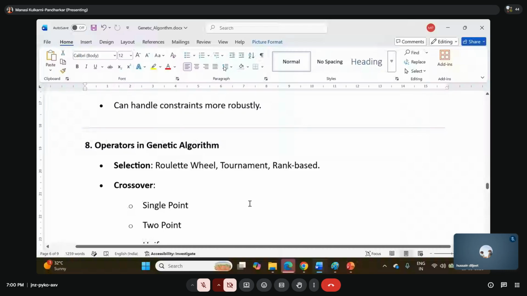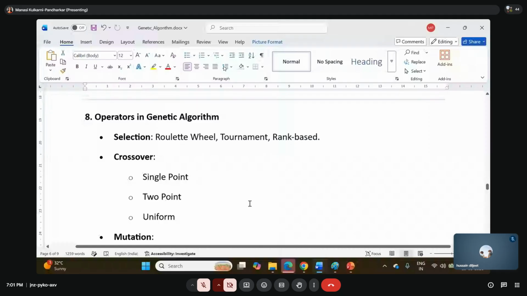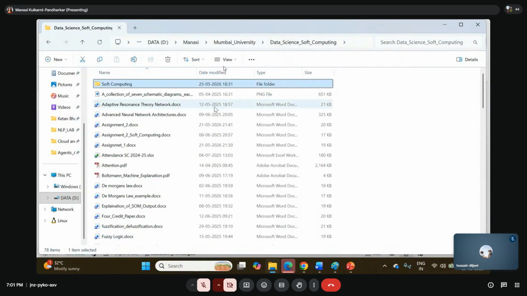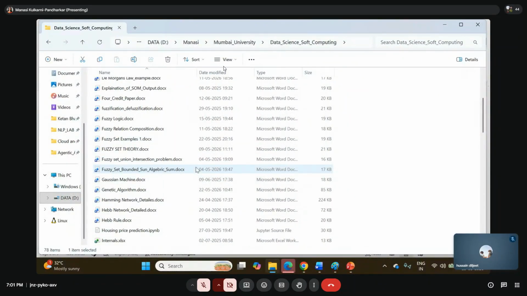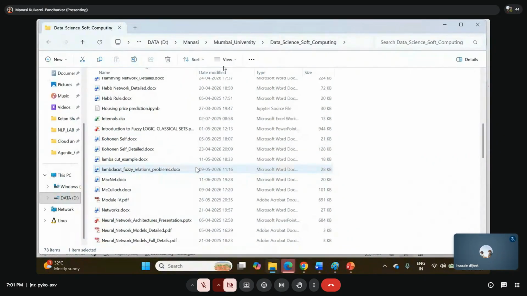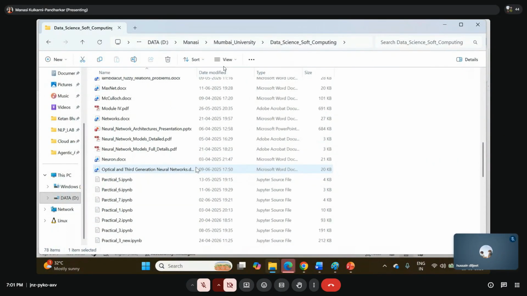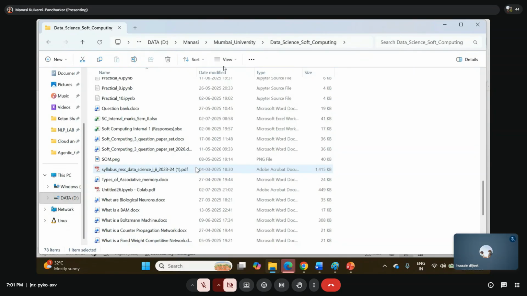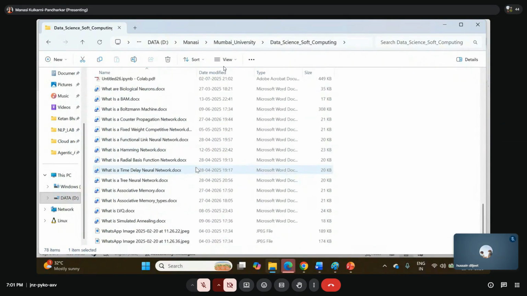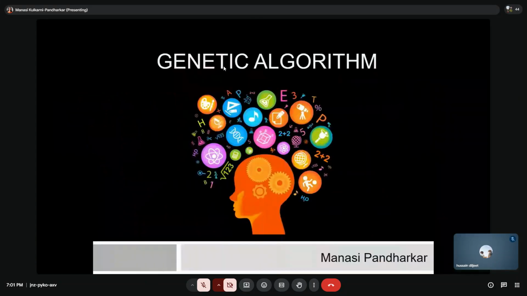Okay, let me just check over here. Okay, operators in the genetic algorithm. Let me just check. एक ही मिनट देना मुझे. There is one notebook on this. शायद यहाँ पे होगा. जस्ट अ मिनट.